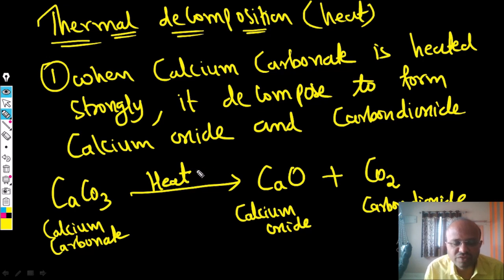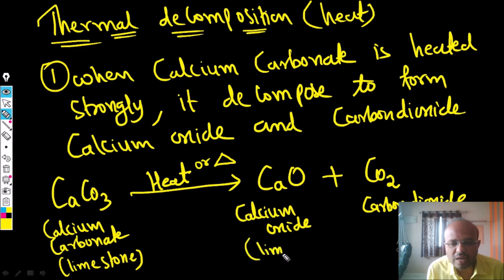And if you do not want to write heat, then you can put this triangle symbol. This one we also call delta. Heat can be written, or this symbol called delta or triangle shape is the symbol of heat. Calcium carbonate is also called limestone, and calcium oxide is called lime. So these are other names of calcium oxide.